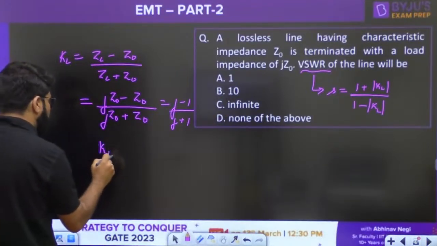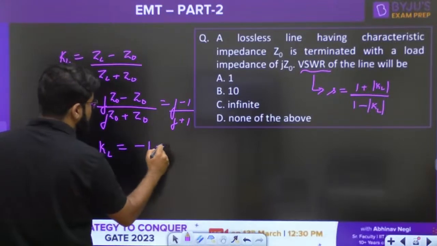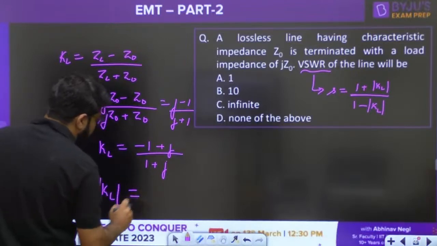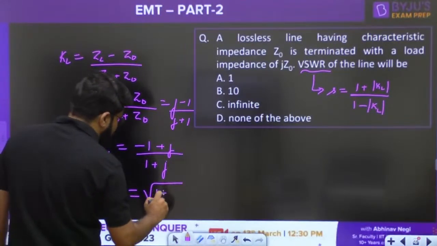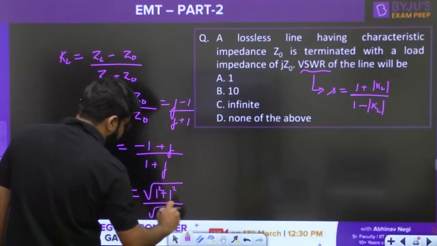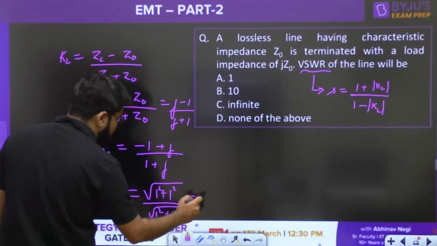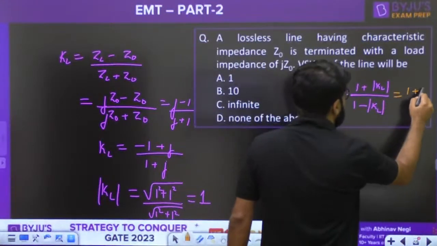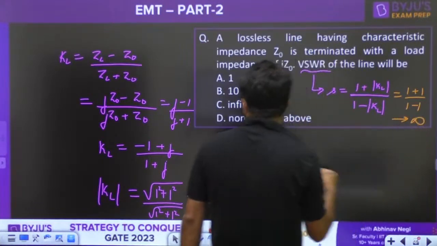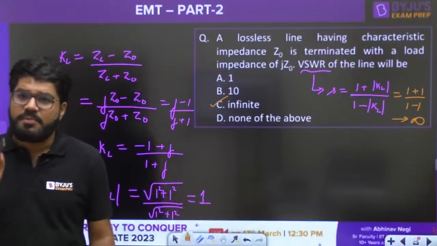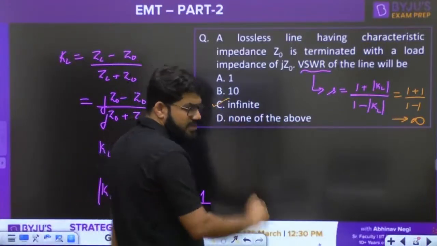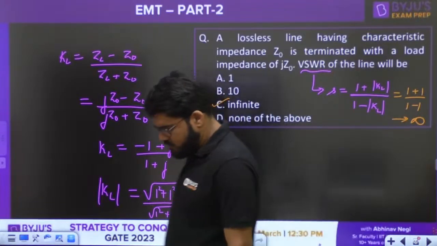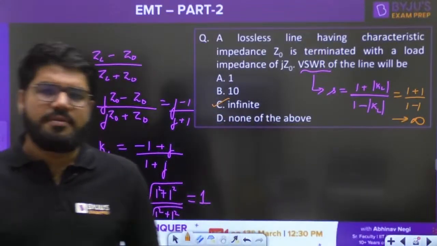But eventually you need the value of modulus of K. KL is actually minus 1 plus j upon 1 plus j, and the modulus of KL is square root of 1 square plus 1 square, divided by square root of x square plus y square, so the modulus of KL is equal to 1. Since the modulus of KL is equal to 1, this becomes 1 plus 1 upon 1 minus 1, tending to infinity. So the standing wave ratio will be option number C, infinite, as correctly stated by some of the students in the comment box also. The correct answer is option number C.